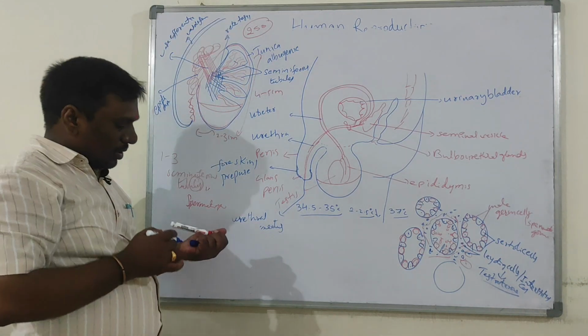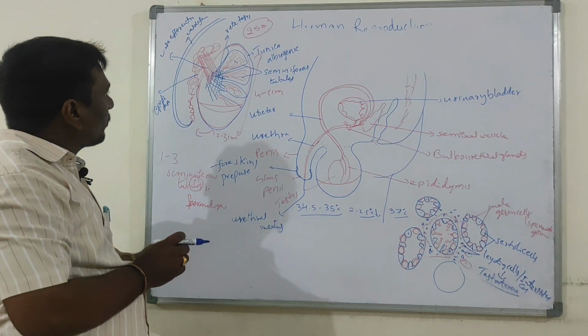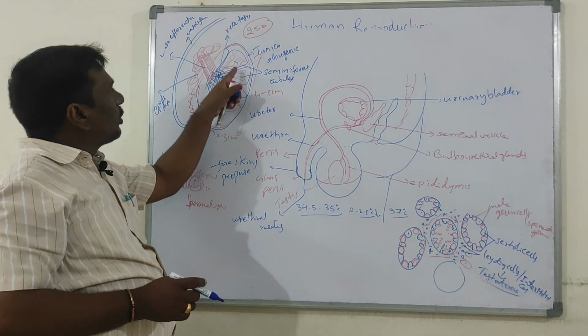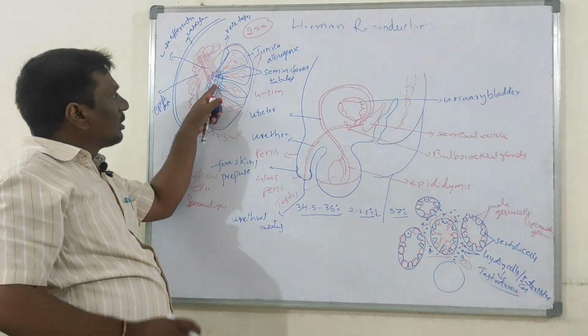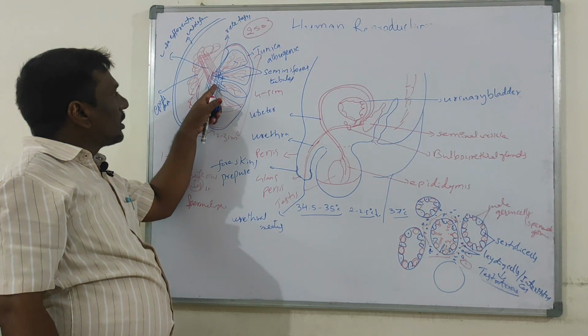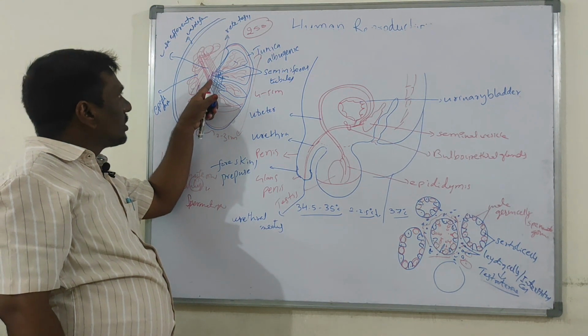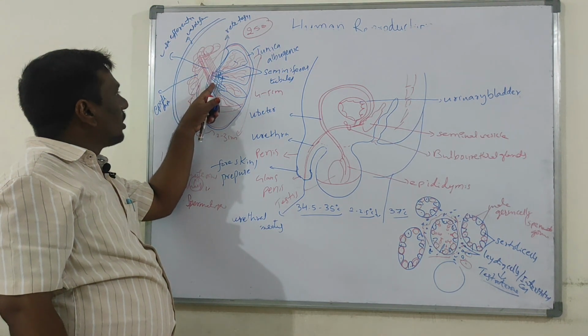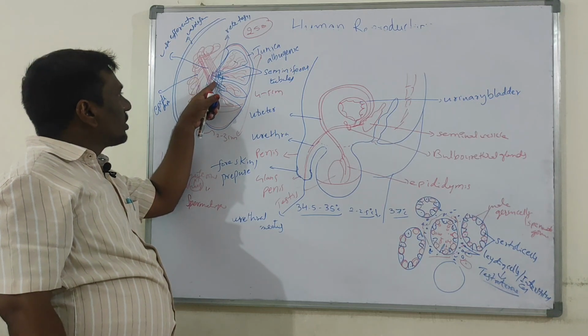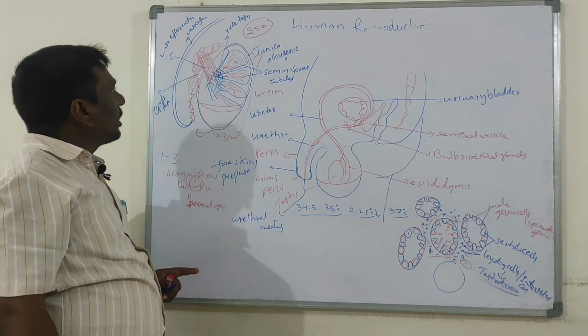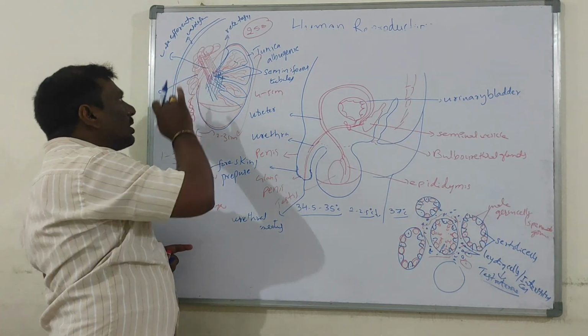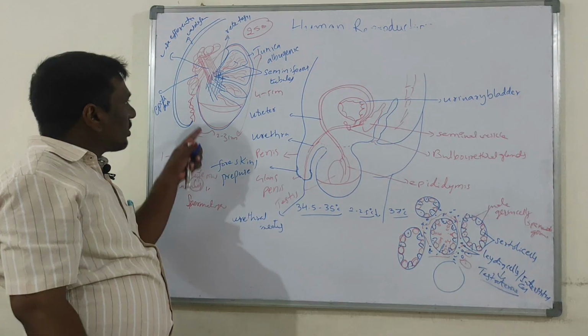Very easy. Now here the seminiferous tubules open into the rete testis. From the rete testis, the vasa efferentia arise. Vasa efferentia leave the testis and open into the epididymis, which is present on the posterior surface of the testis.